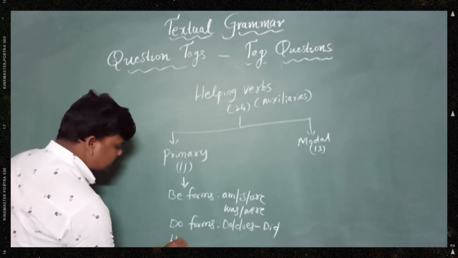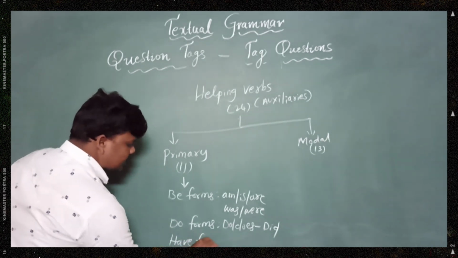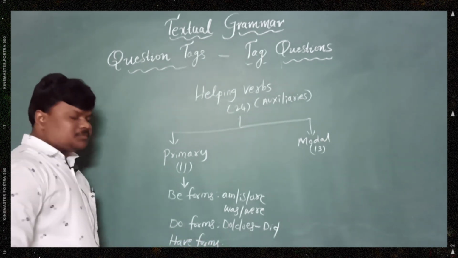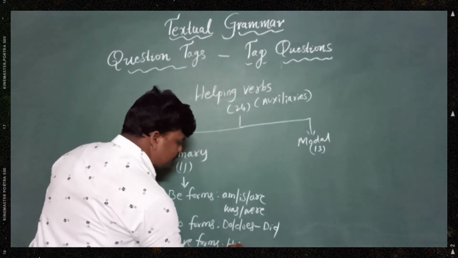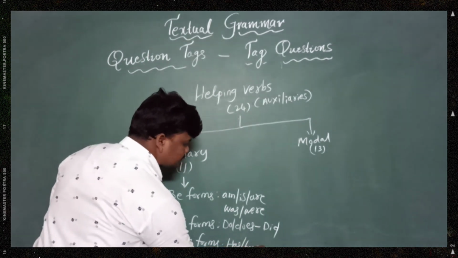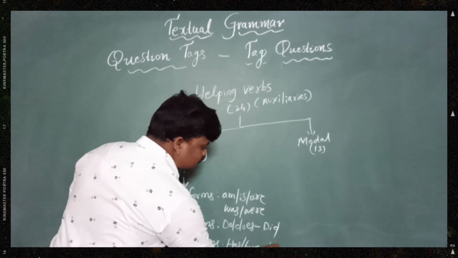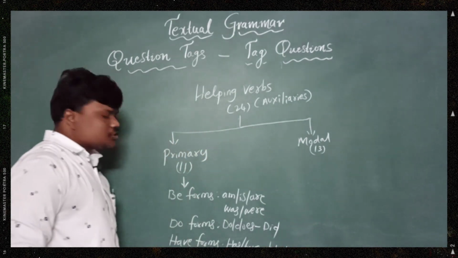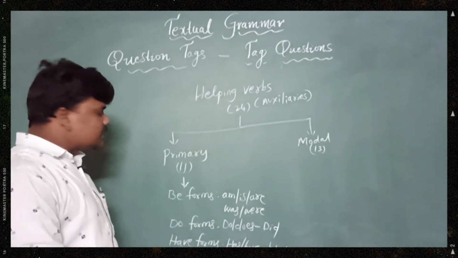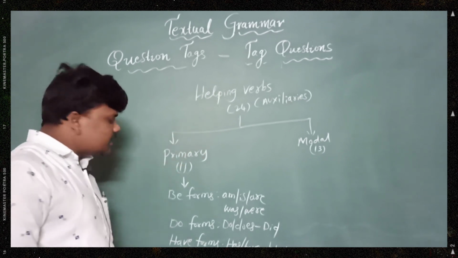Next, have forms: has and have are used for present, whereas had is used for past. So totally 11 primary auxiliaries are there.